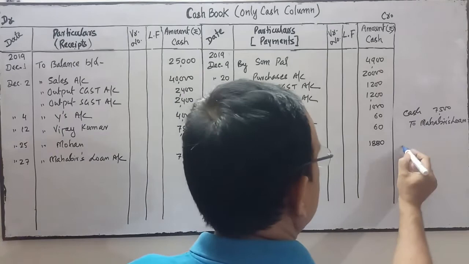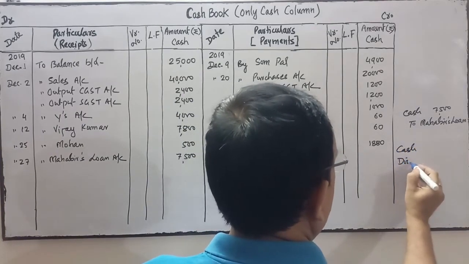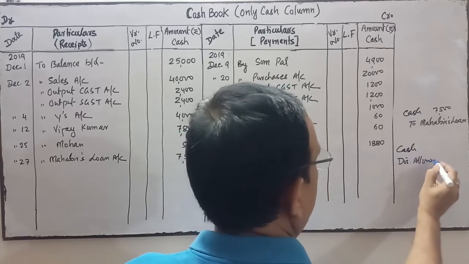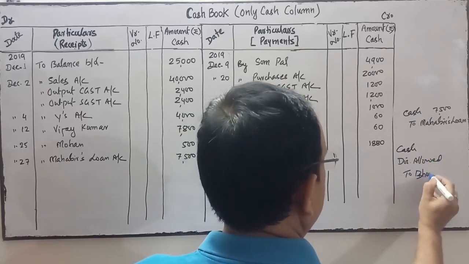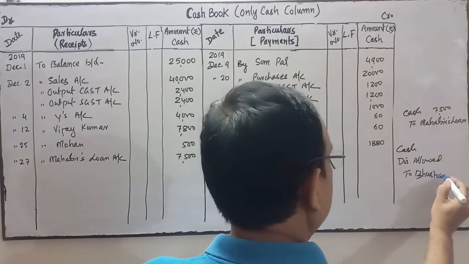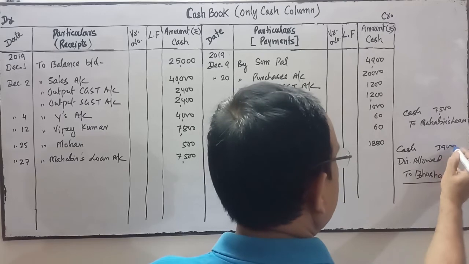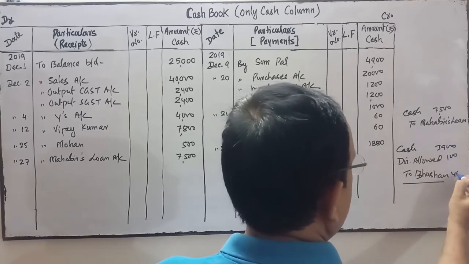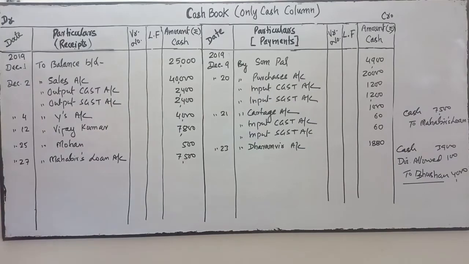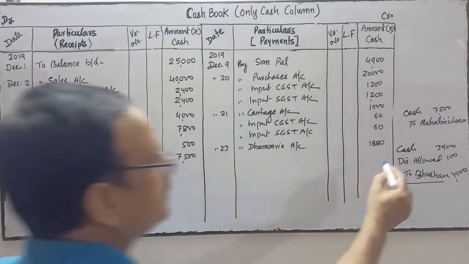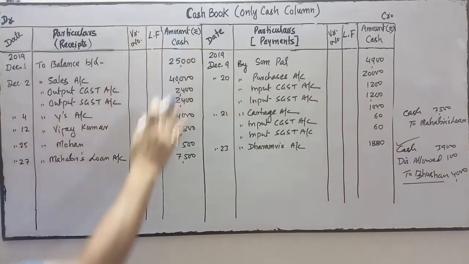Next is received from Bhushan, allowed him discount. Received from Bhushan. So cash account debit, discount allowed account debit to Bhushan account. So how much amount we have received? 3,900. 100 is the discount. So Bhushan account will be credited by 4,000. So cash is on debit, so we'll do the posting in the debit side of cash column.